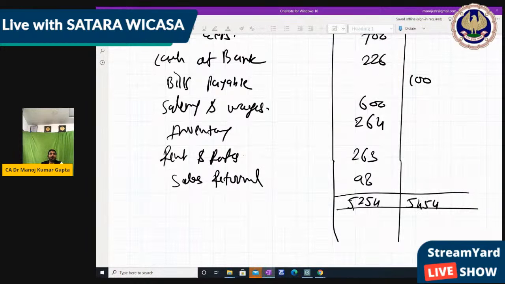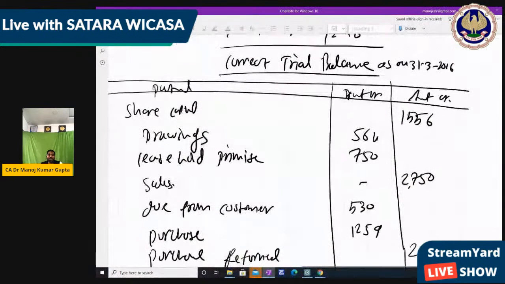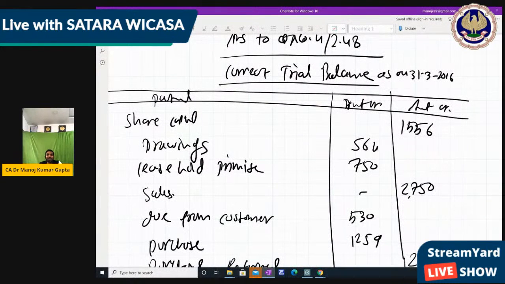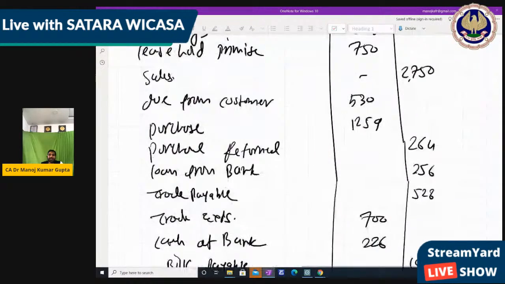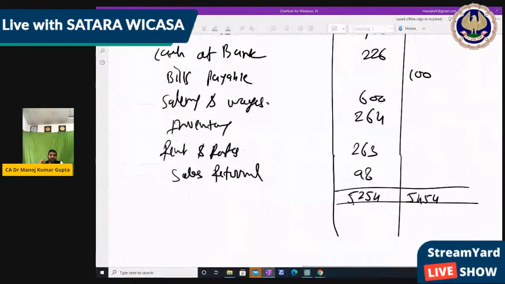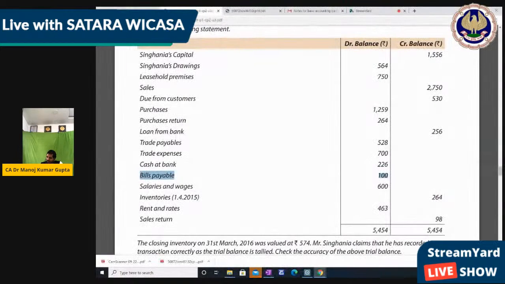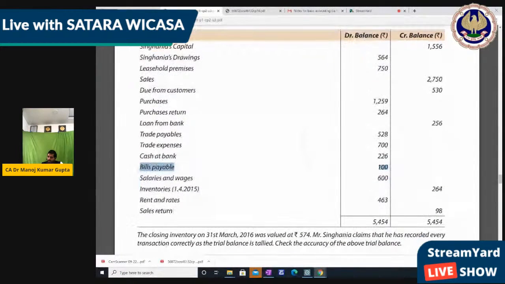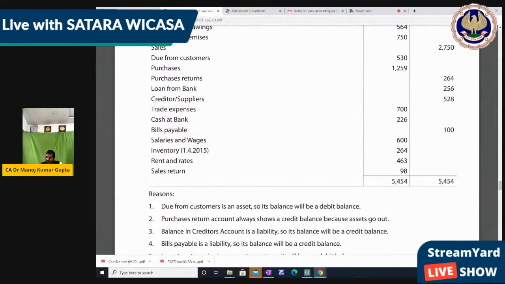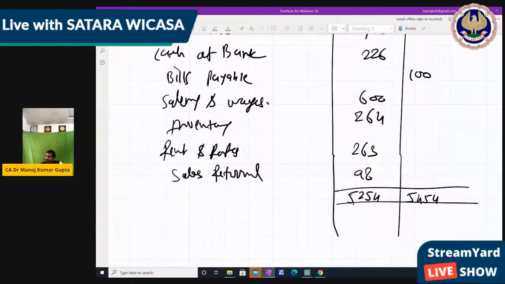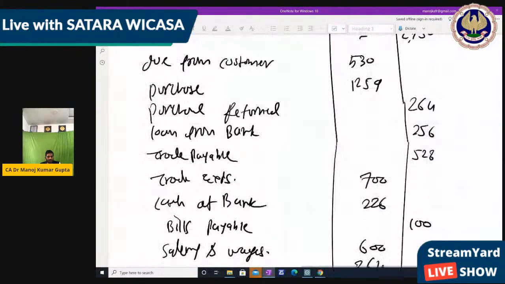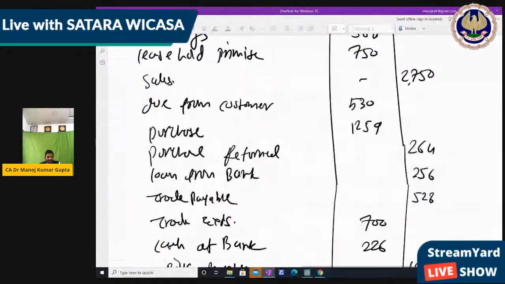It's 5454 and it's 5254. So maybe we had made a calculation mistake, or maybe because we moved an item from one place to another, there is some difference which we can transfer into a suspense account. Like this is 200, right? So let's see how much the total should be. Is the total coming to 5454? Yes, 5454. So I think on the debit side we have written something wrong, because there is 5254 only. So we can cross-check in the calculator also.